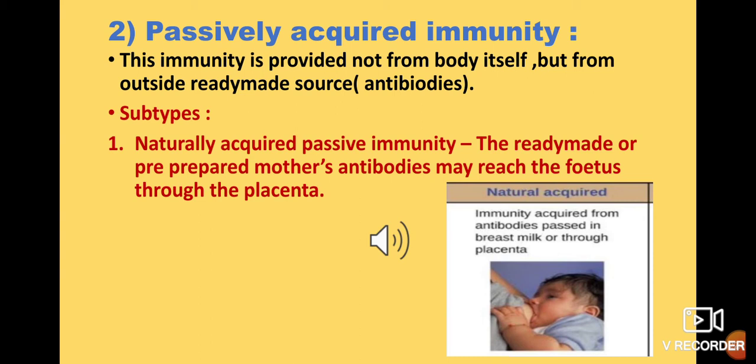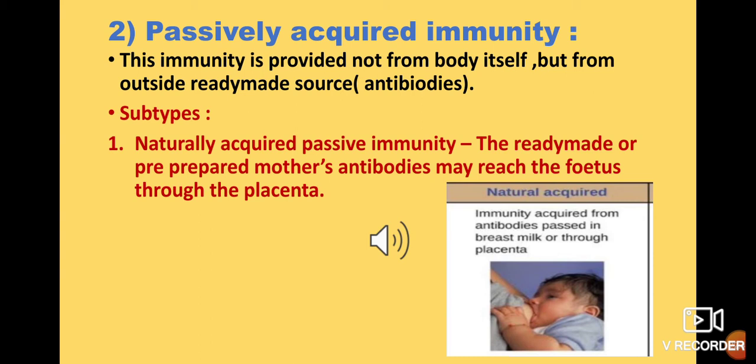It is of two types. First is naturally acquired passive immunity. In this type of immunity, we call the antibodies ready-made because they are provided from outside and not formed inside the body. When a mother is carrying a child in her womb, the small baby growing inside is known as the fetus.